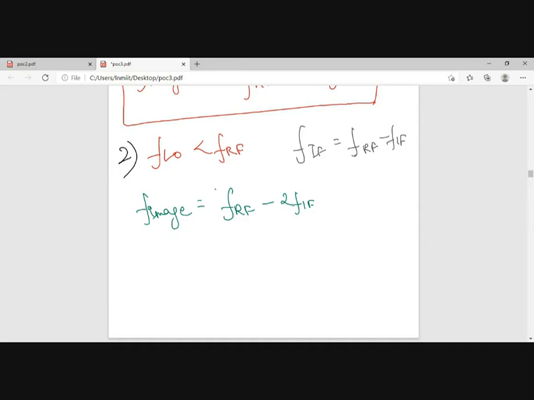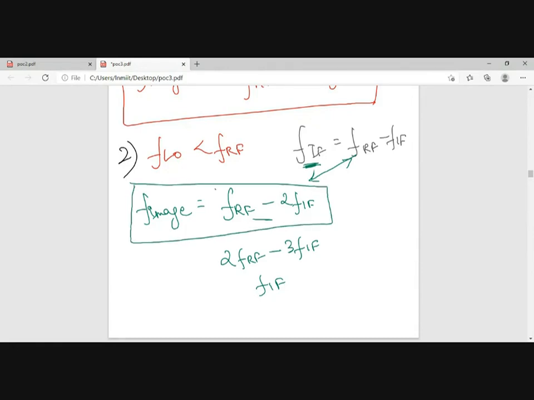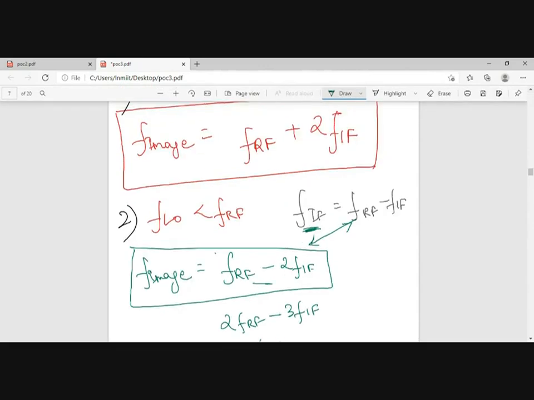Say this, if you multiply these two, FIF ये है हमारा, ठीक है, और जो receive होगा वो ये नहीं हुआ तो क्या, देखो इससे multiply करो, क्या आएगा? 2 FRF minus 3 FIF, एक generate ये होगा, राइट? जब हम इन्हें add और subtract करते हो तो क्या बचता है? minus 2 FIF plus FIF, so FIF. ठीक है, तो एक center frequency, एक image frequency ये हो गई, एक image frequency ये।